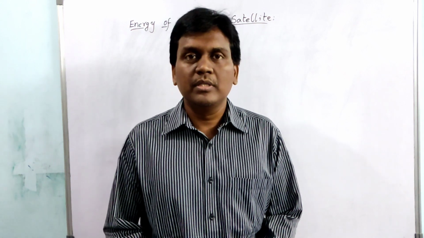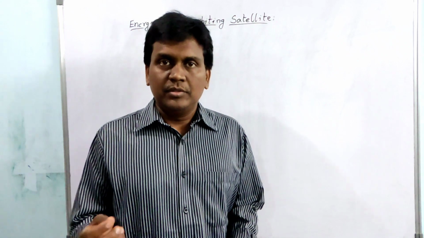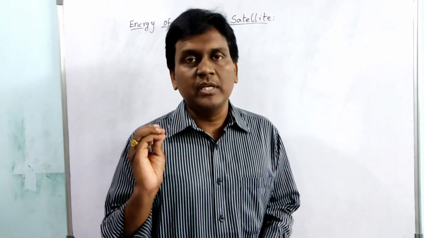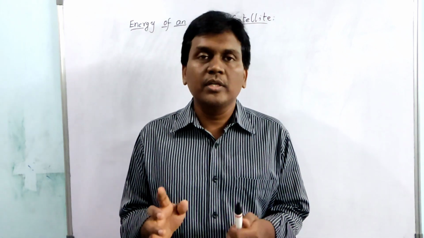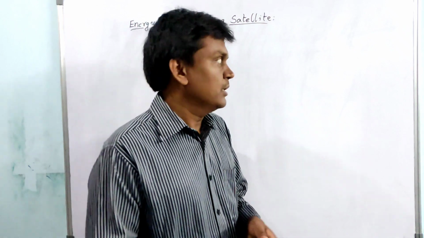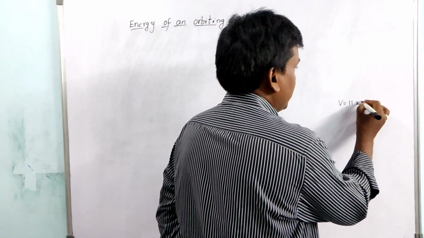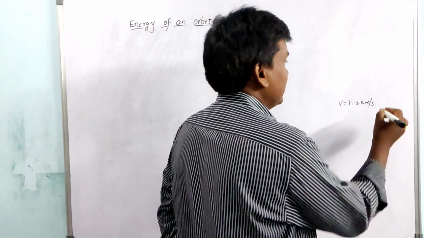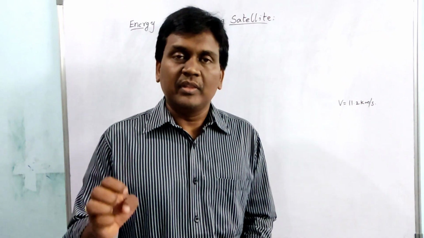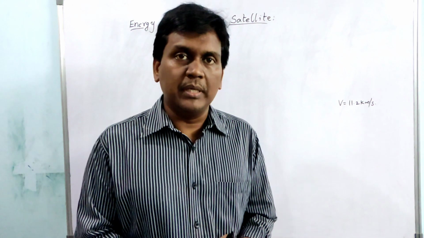In this session, we are going to discuss the energy of an orbiting satellite. If you take any object and throw it with a velocity of 11.2 kilometer per second, then that body will go into the orbit.